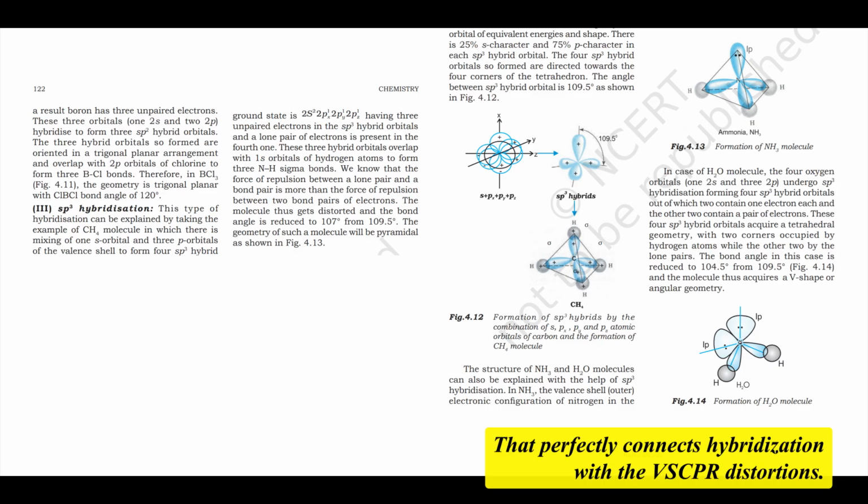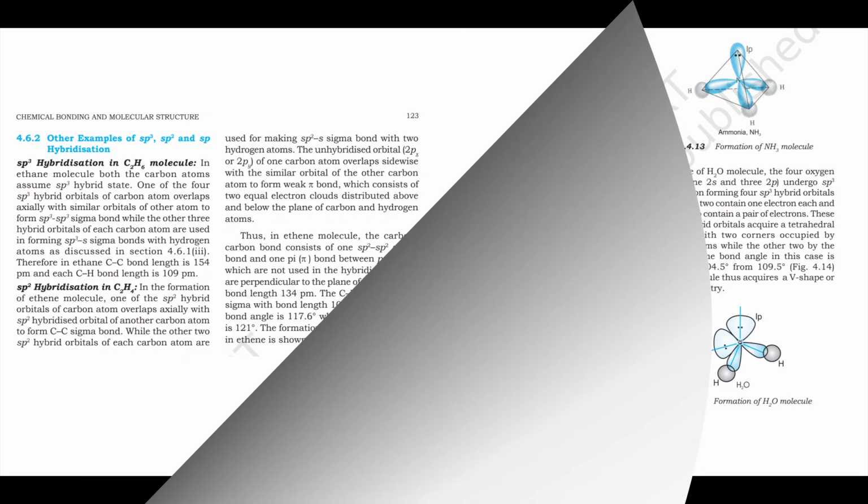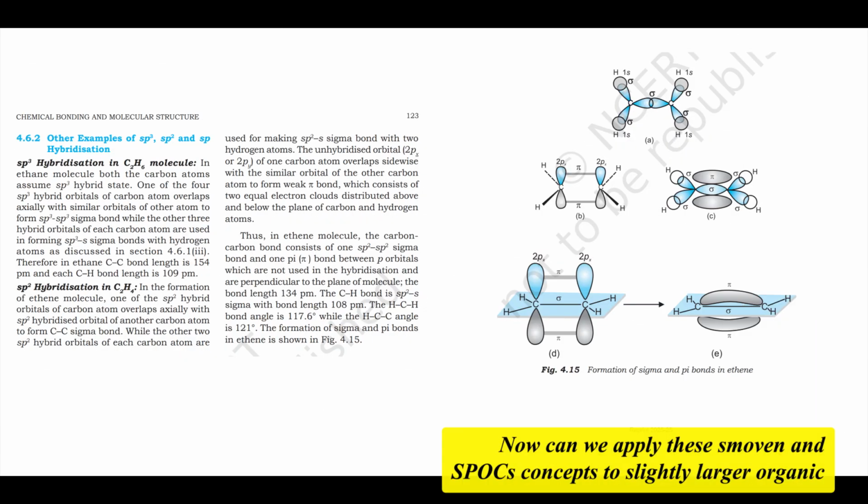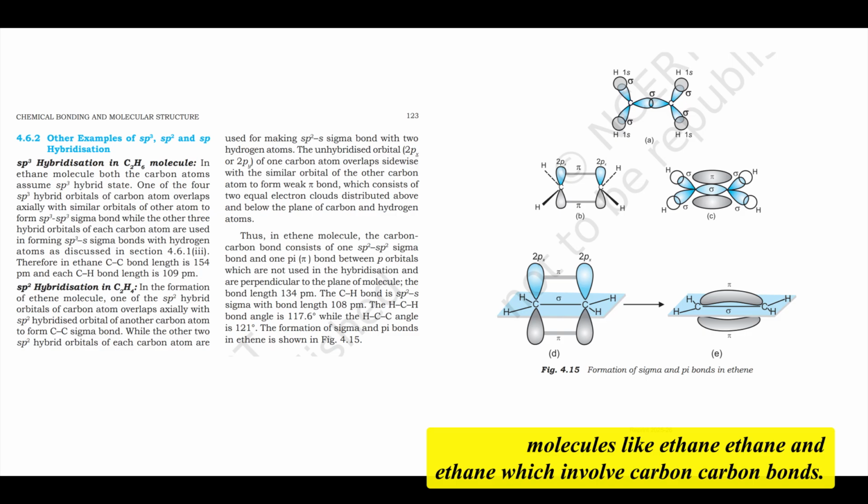That perfectly connects hybridization with the VSEPR distortions. Now, can we apply these sp, sp2 and sp3 concepts to slightly larger organic molecules like ethane, ethene, and ethyne, which involve carbon-carbon bonds?